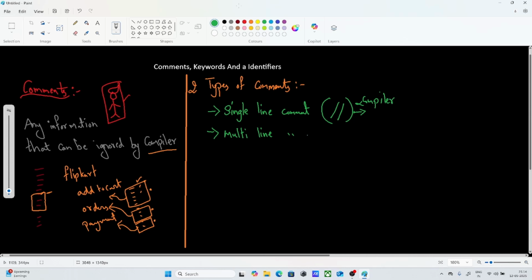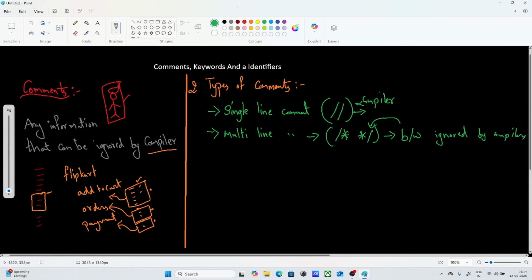When it comes to the multi-line comment, you're going to give slash, star, and then star, slash. In between these, if you write anything, that will be ignored by the compiler.